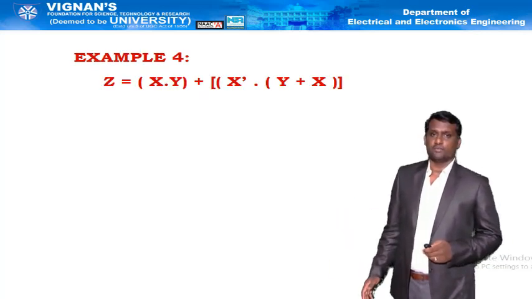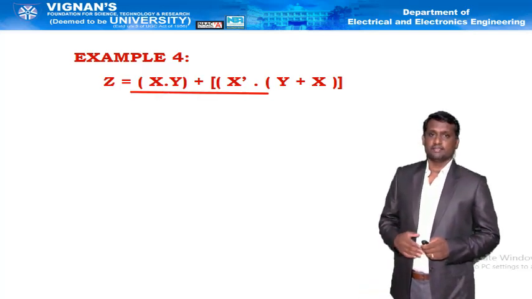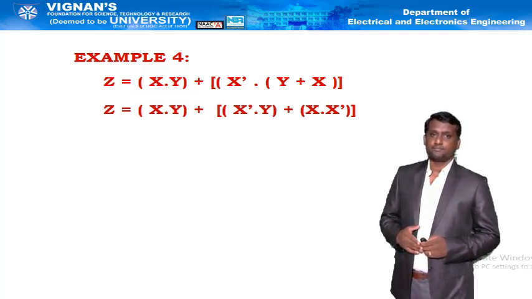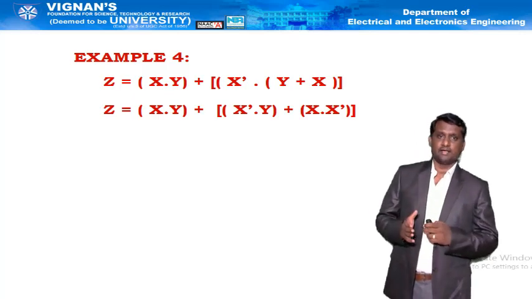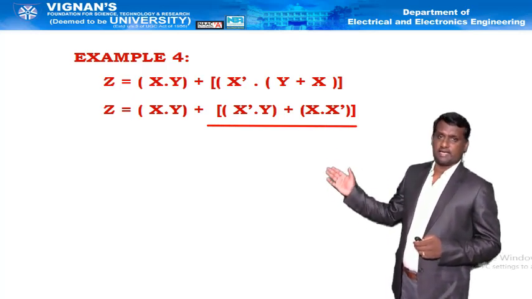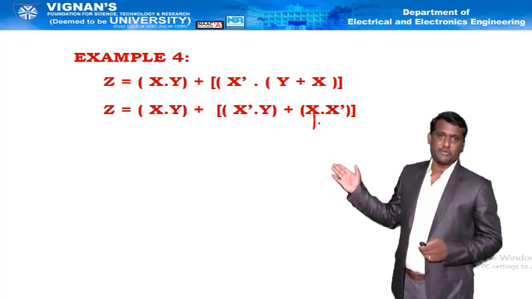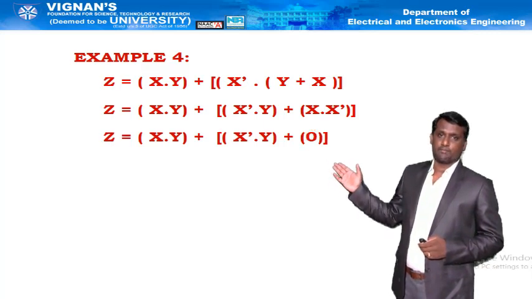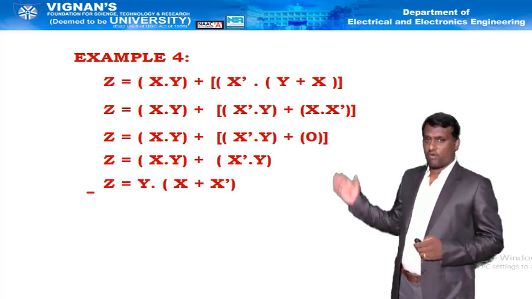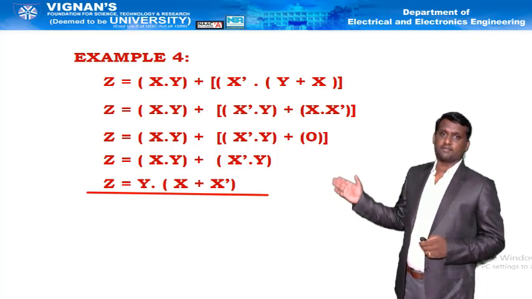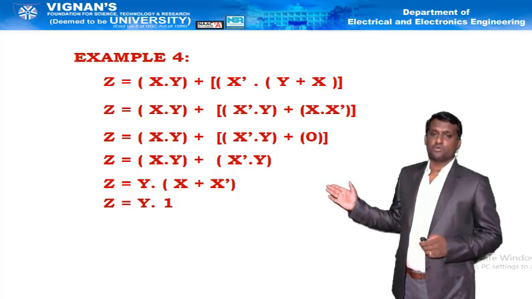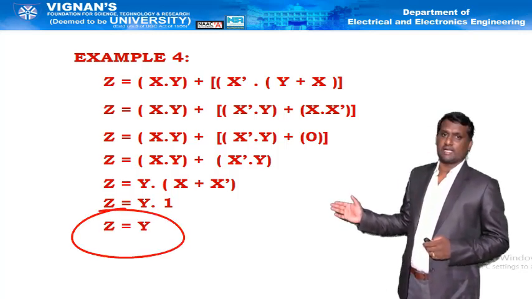So next example, simplify the Boolean expression z equal to xy plus x bar of y plus x. First I am multiplying x bar with the internal terms, then we get x bar y plus x into x bar. X into x bar value is 0, so thereby xy plus x bar y. Then taking common y, we get y of x plus x bar. X plus x bar value is 1, thereby z equal to y into 1. The final expression is z equal to y.